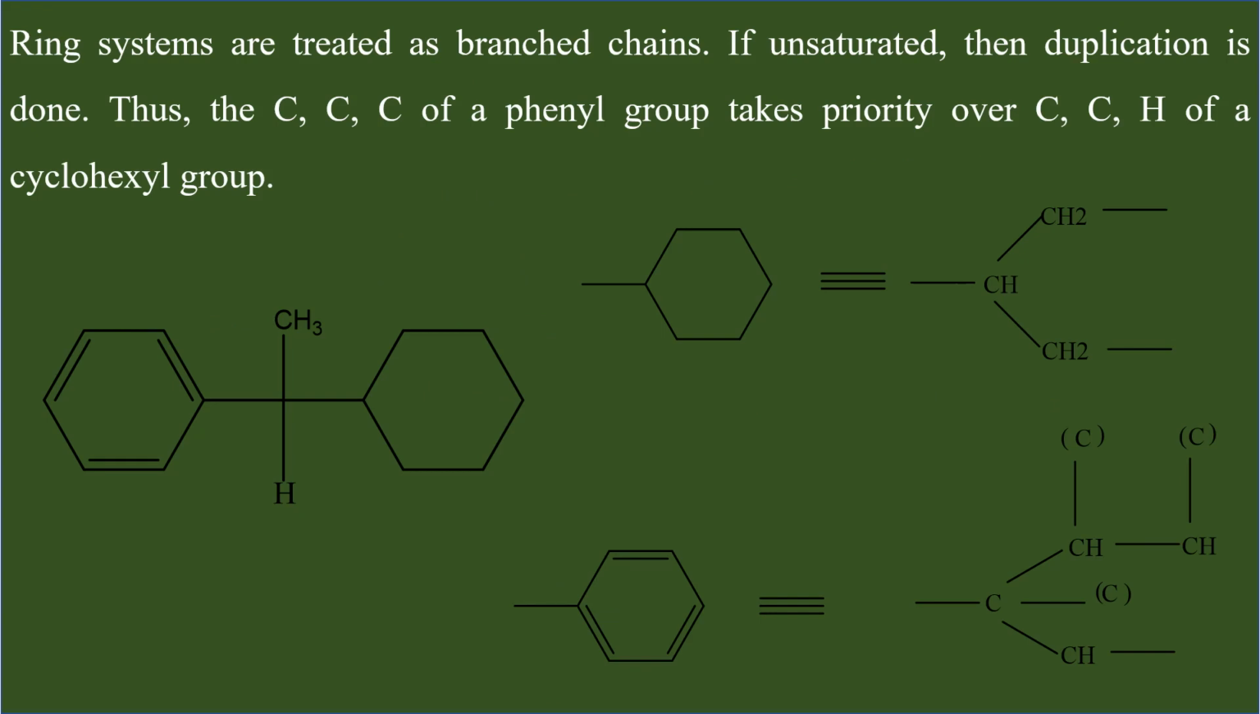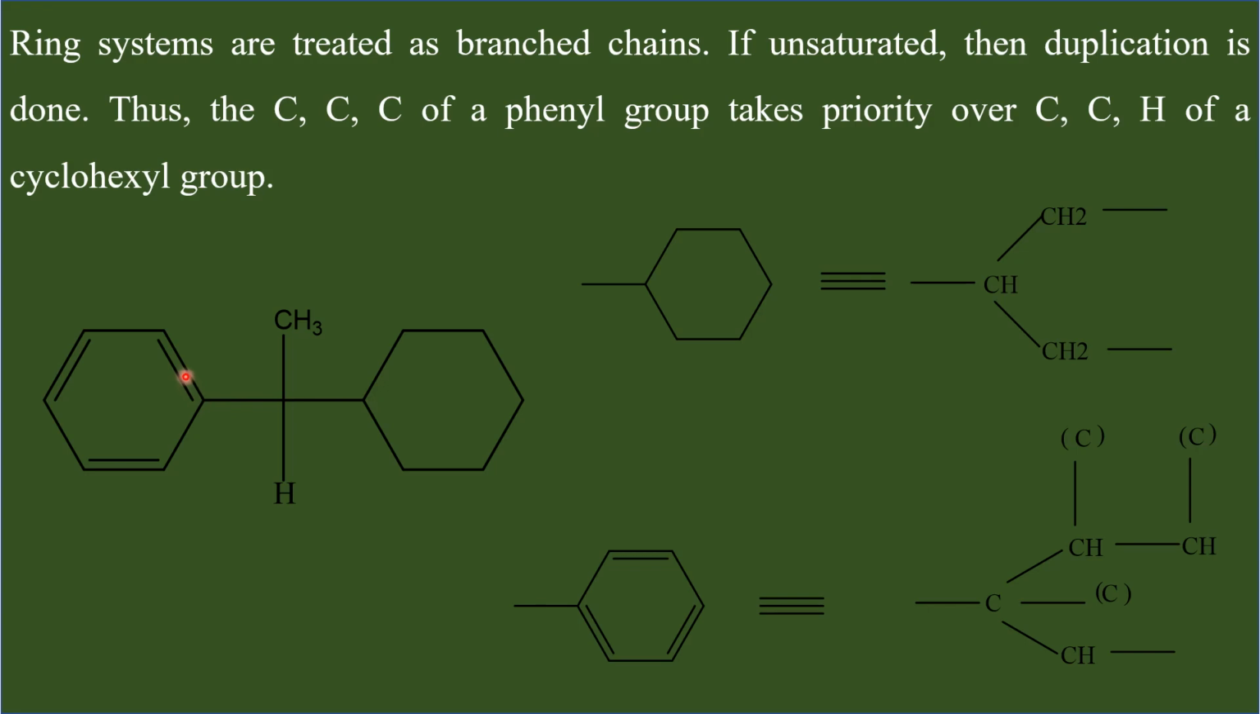Ring systems are treated as branched chains. If there is unsaturation, then duplication is done. Thus, for a phenyl group, just look at this molecule. Here we have the chiral center. One side we have the cyclohexyl group, and the other side we have the phenyl ring. On both sides we have carbon atoms directly connected to the chiral carbon. Which among these two carbon atoms should be given higher priority?